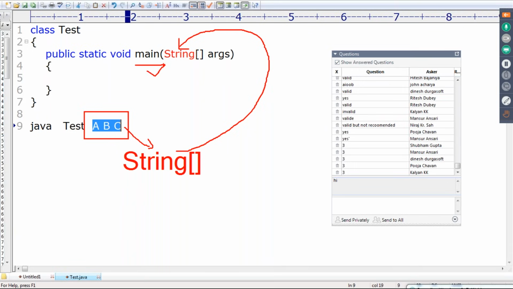Who is responsible to call the main method, sir? JVM is responsible. But the main method is always expecting a string array. Who is responsible to create that string array? JVM is responsible. With whatever elements we are passing from the command prompt as command line arguments, JVM will create one string array and pass it to call the main method.